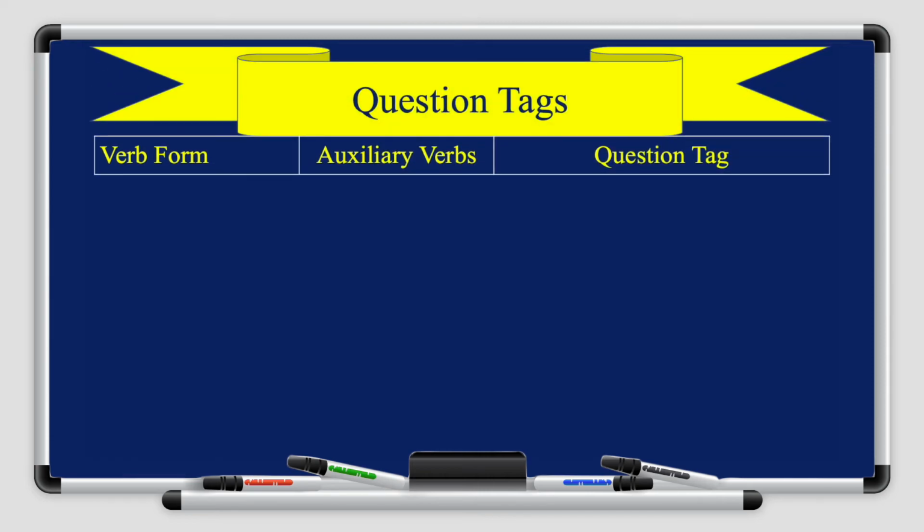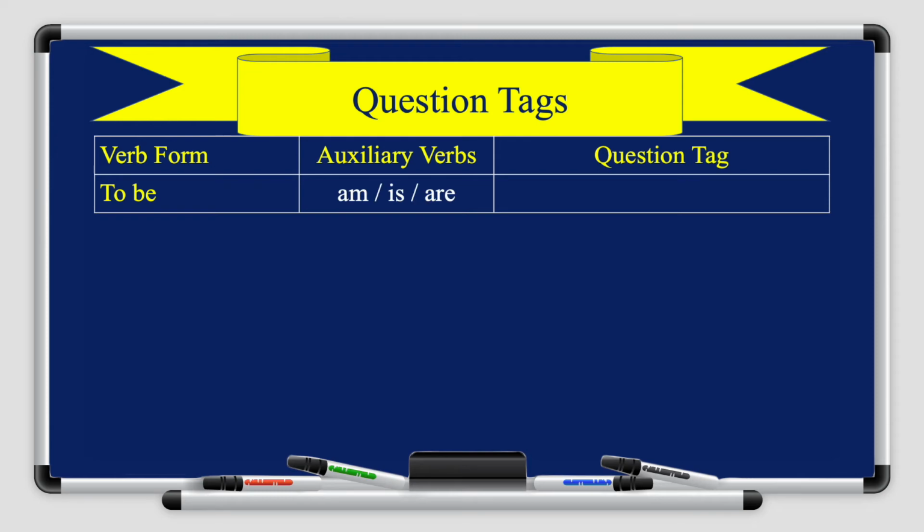So the verb forms that you guys can have, okay, what are they? For verb to be, if the statement has verb to be, the auxiliary verbs are am or is or are. For the question tag, it can either be in the positive or in the negative, so it can either be am, is or are, or it can be isn't or aren't.